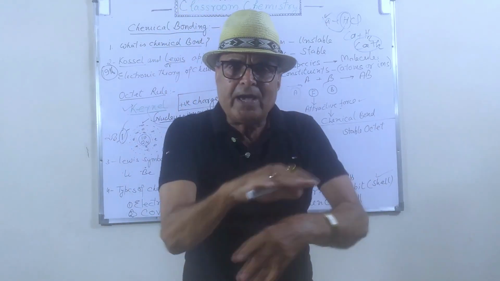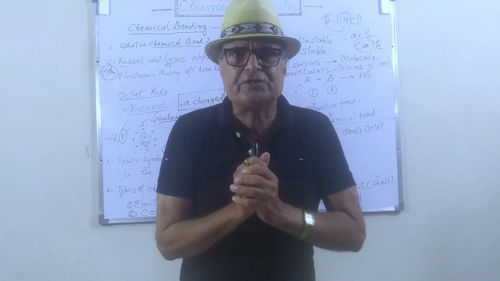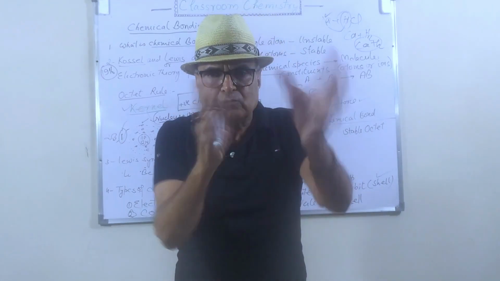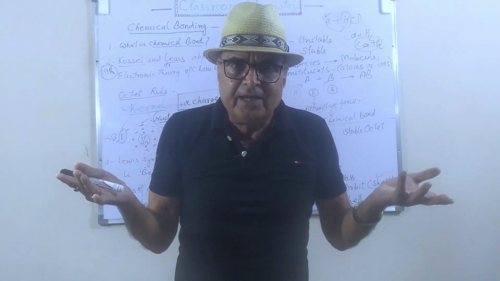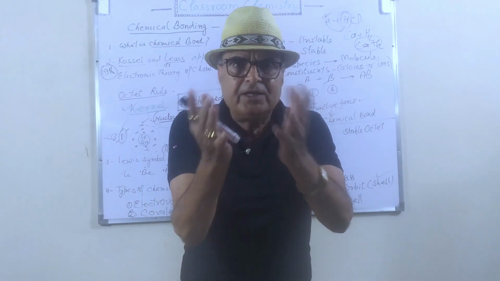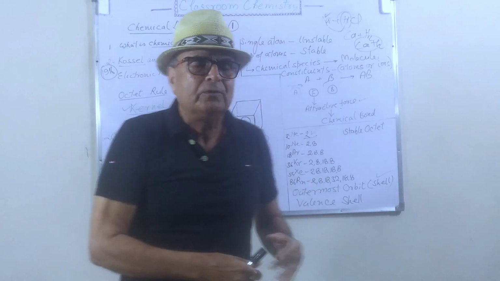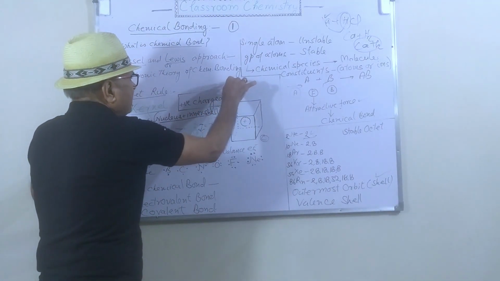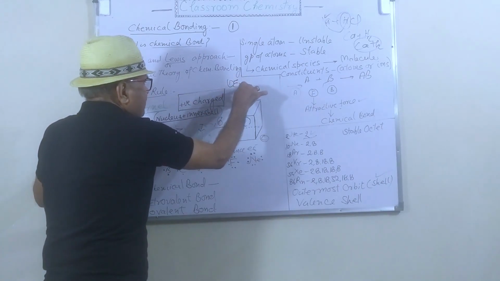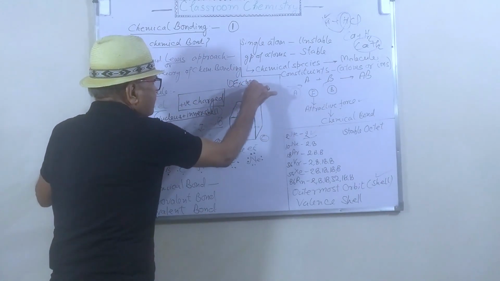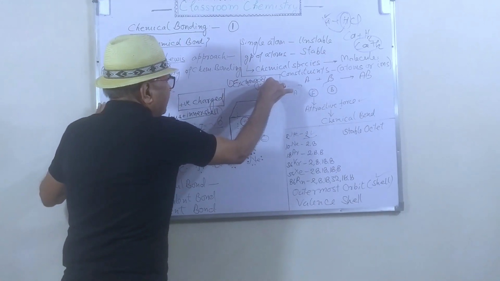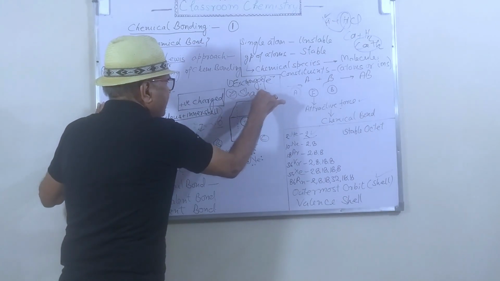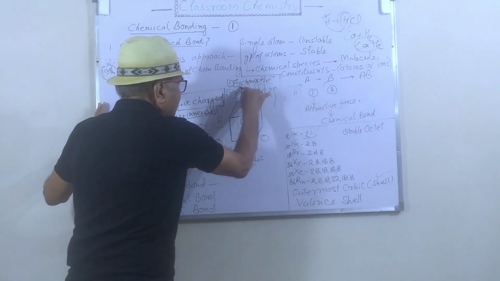tends to acquire its stable octet condition. So what has to be done to acquire the 8 electrons in this cube? Only two things are possible. One thing, exchange of electrons, and second, sharing of electrons.